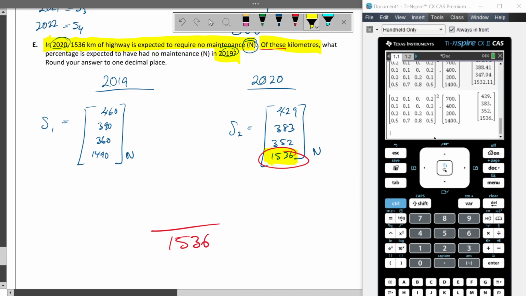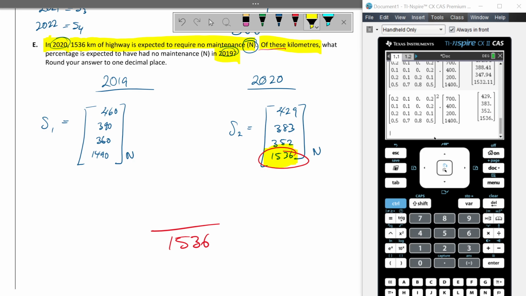So in other words, of these right here, of this 1,536, of this right here, how many of these kilometers had no maintenance in 2019? Now, a lot of people would say, well, 1,490, but that would be wrong. And the reason why that's wrong is because not all of those kilometers go into there. This is saying how many of these kilometers were here the year before?